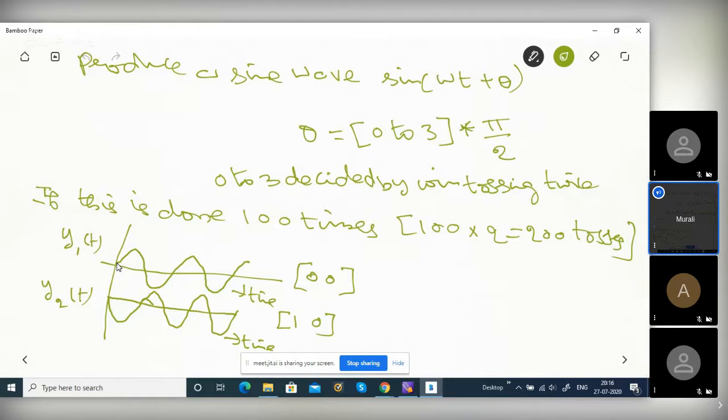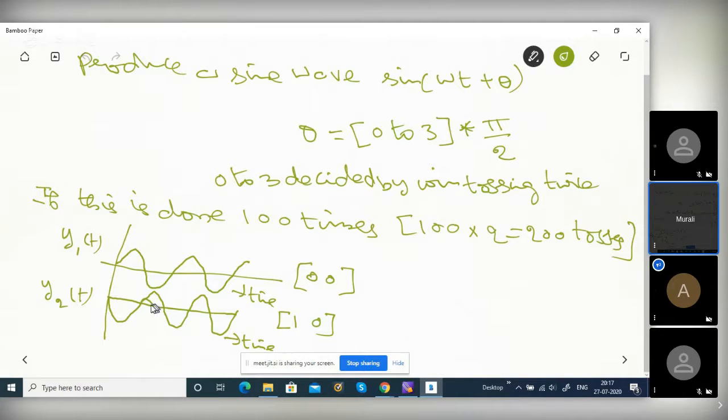Next, two tosses. At first experiment, second experiment, twice I tossed it. I got 1-0 actually. 1-0 means pi, right? So, this is sine omega t plus 0. This is sine omega t plus pi. It is just, see, there is a reversal, right? It is a phase reversal. Are you able to see this actually?